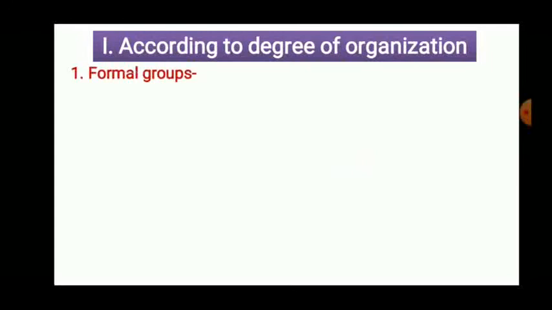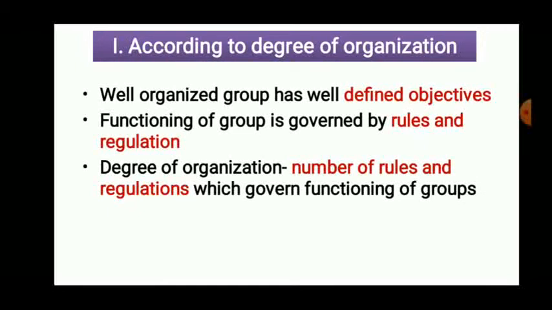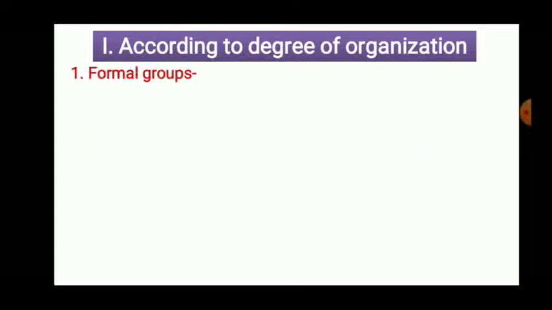Now, which are the types under degree of organization? The first one is the formal group. Always remember, formal means rules and regulations are there. What we have seen here is that the degree of organization is based on the number of rules and regulations. Now, what will the group types be? One group might adopt all rules and regulations, another group without rules and regulations. So accordingly, there are types: the first one is the formal group and the second one is the informal group.